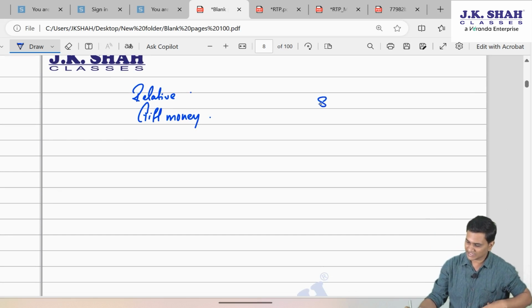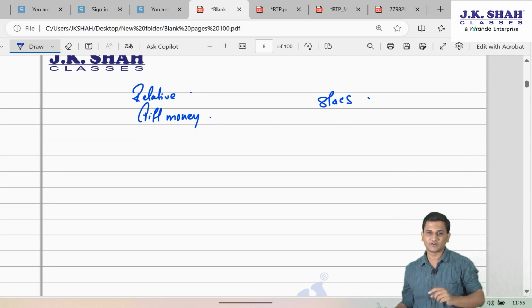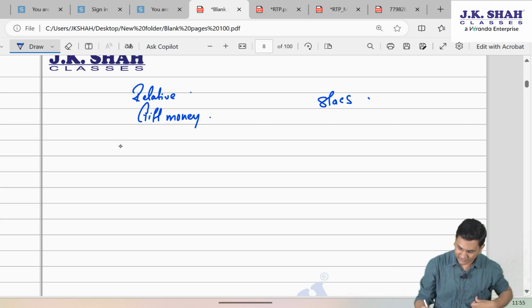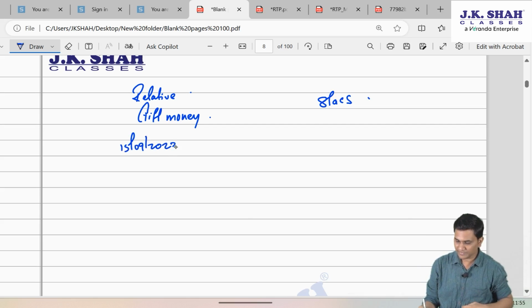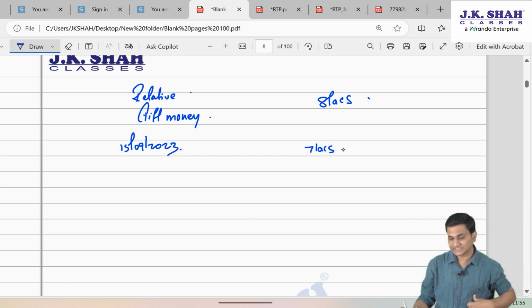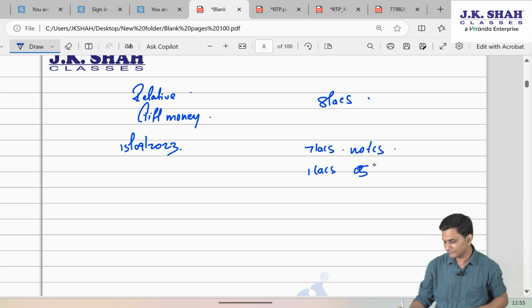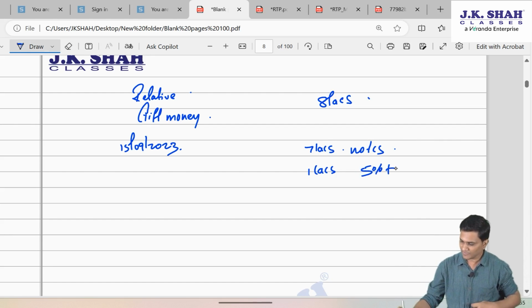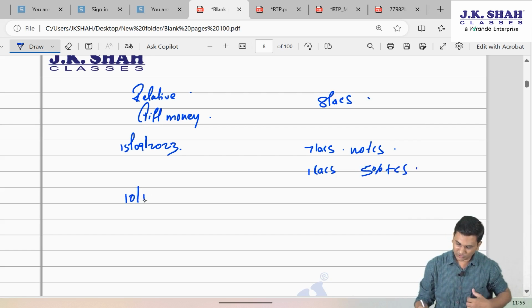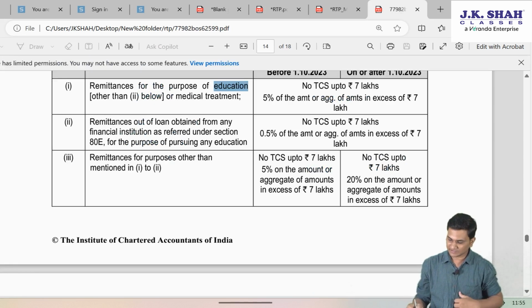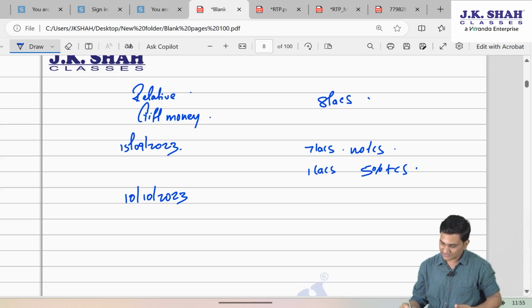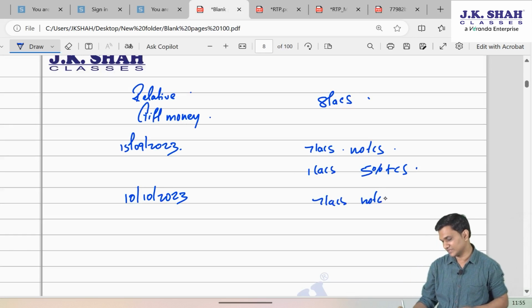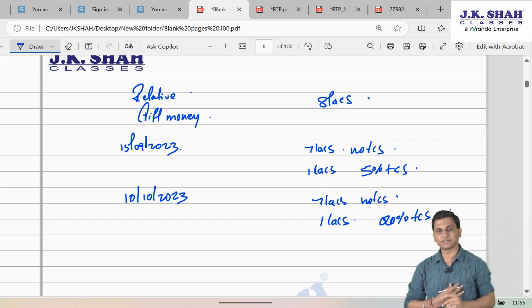So if my remittance is 8 lakhs, now the date matters a lot. Because if the date is 15th September 23, up to 7 lakhs, no TCS. Above 7 lakh, that is 1 lakh, 5% TCS. But sir, if the date is 10th October 2023, since it is after this amendment, then up to 7 lakhs, no TCS, and on the 1 lakh, straight away 20% TCS is applicable.